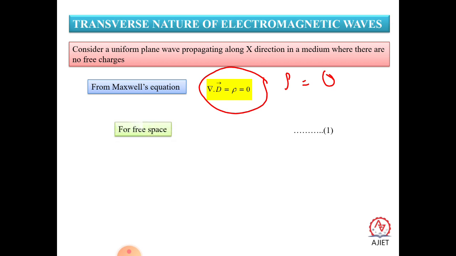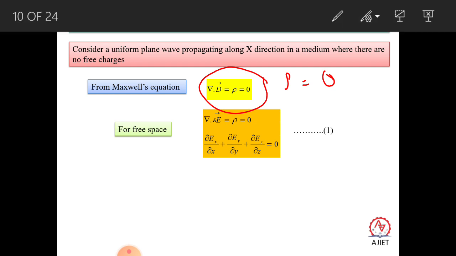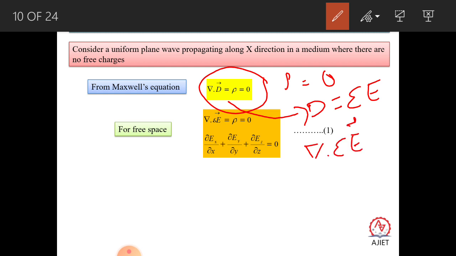Next, for free space, del dot E. We know the very good relationship D is equal to epsilon naught into E. So in place of D, you replace it by epsilon naught into E, so it is the divergence of epsilon E. Here del dot epsilon E is equal to 0.